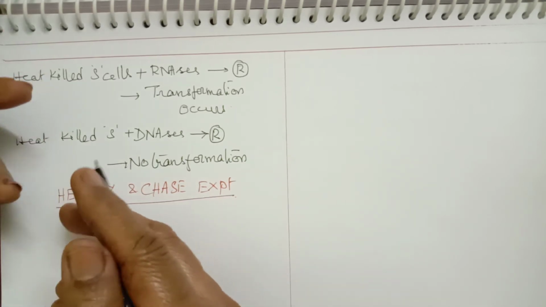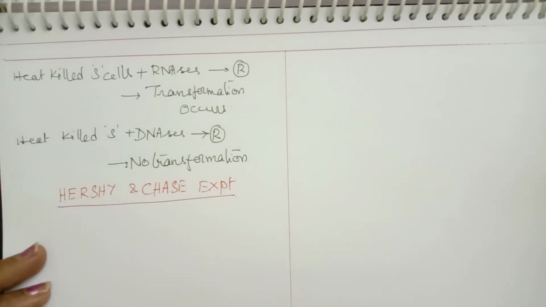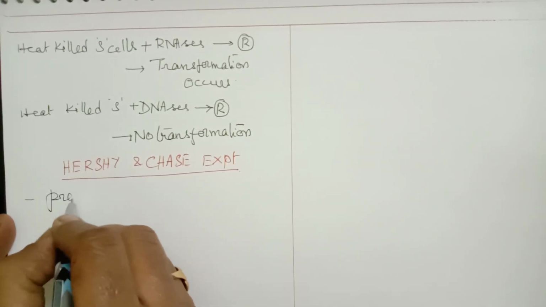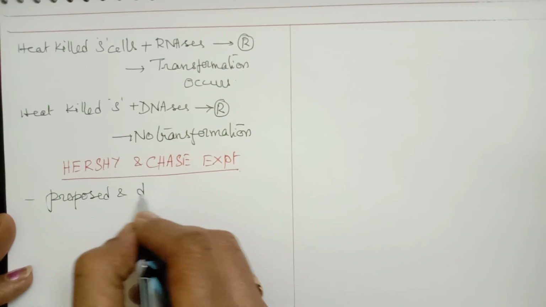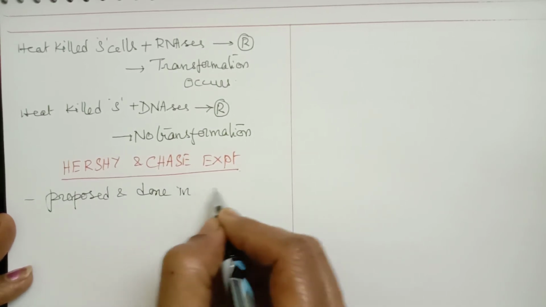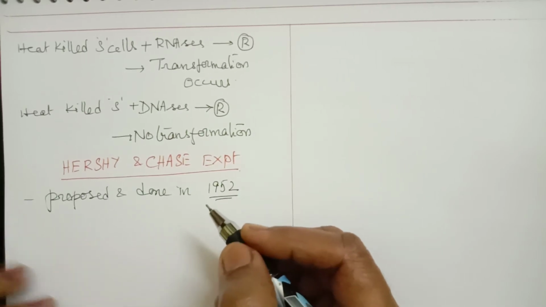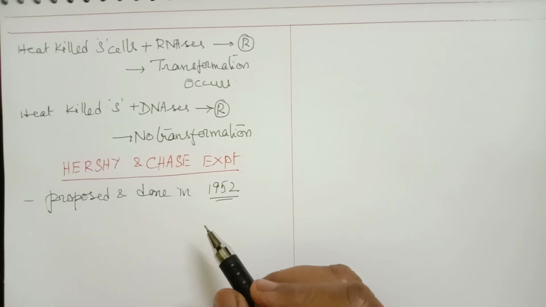Hershey and Chase experiment. This was proposed much later than the previous one, Avery, MacLeod, McCarthy. This experiment was done in the year 1952, just one year before the actual DNA structure was proposed by Watson and Crick.